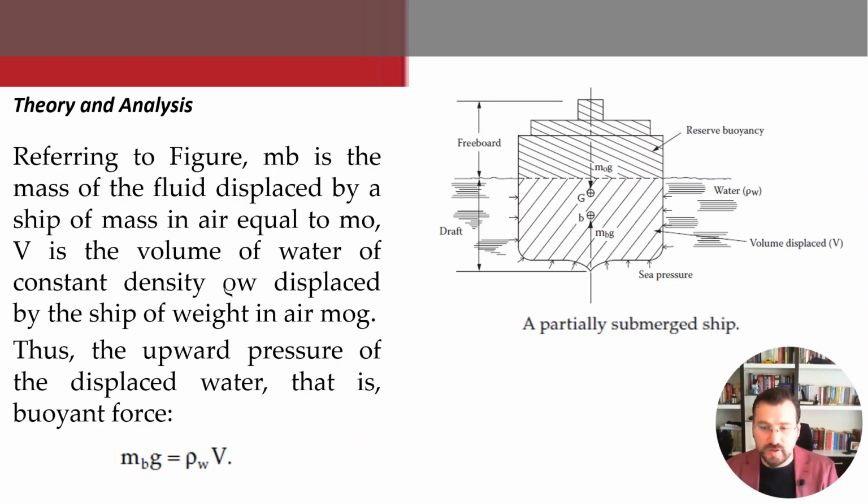Referring to the figure, m_b is the mass of the fluid displaced by a ship of mass in air equal to m_o. V is the volume of the water of constant density rho_w displaced by the ship of weight in air, m_o g. Thus, the upward pressure of the displaced water, that is the buoyant force, m_b g, equals rho_w times V, the volume.